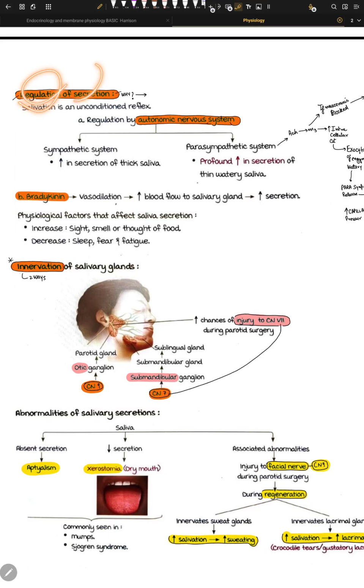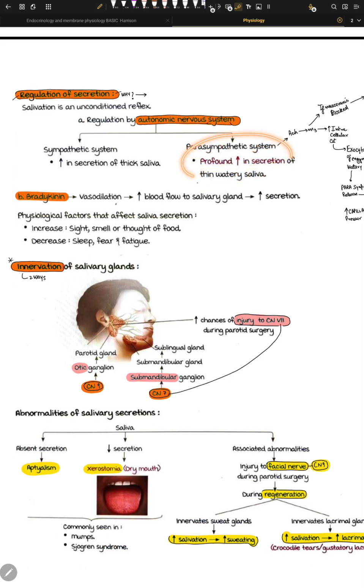So regulation of saliva, right? It's regulated by the autonomic nervous system. Autonomic means it's not under your control, right? We have this ganglion, preganglion. Okay, that's another concept right there. So the autonomic nervous system has two parts, sympathetic and parasympathetic. Sympathetic increases the secretion of thick saliva, of course. Thick saliva, why is it thick? Let's talk about it. And parasympathetic profoundly increases the secretion of thin watery saliva.